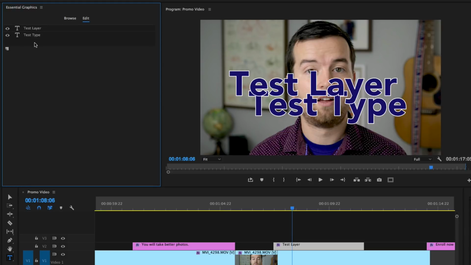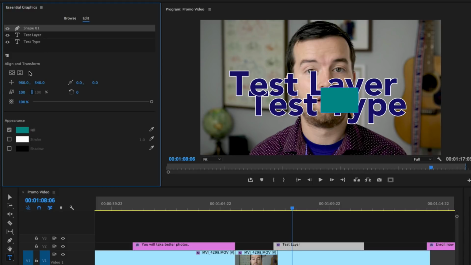You'll also notice that if I click this new layer button, we have different options. You have your text, your vertical text. You also have your rectangle or ellipse. So this is how we would create sort of a bar. So now I just added that rectangle. You have your options for size, position.